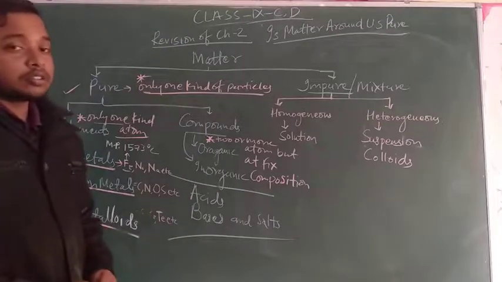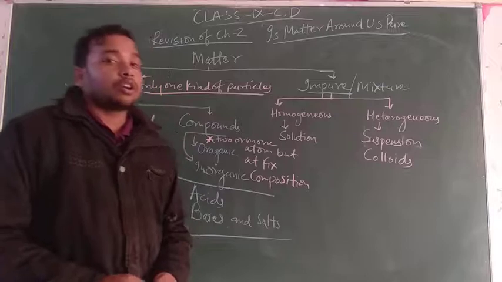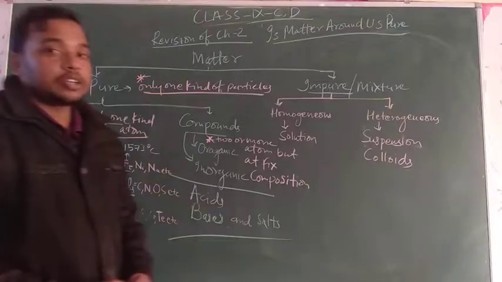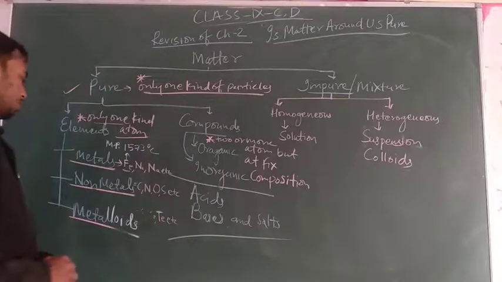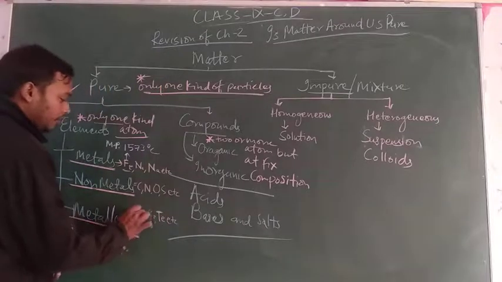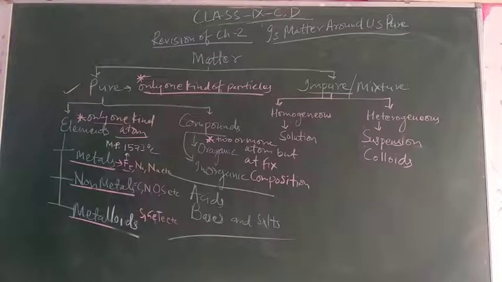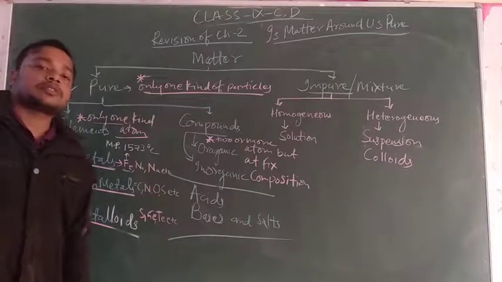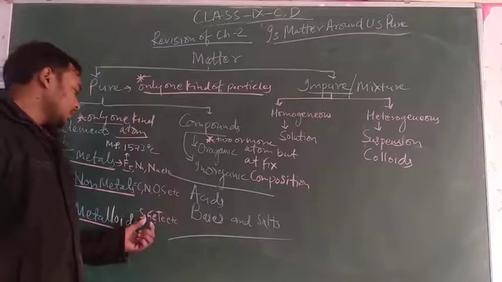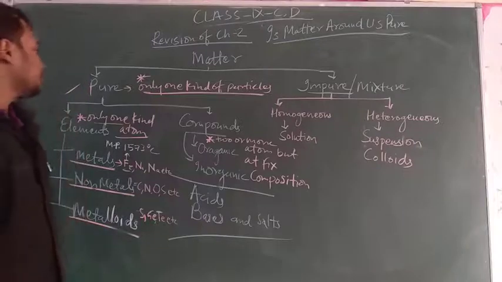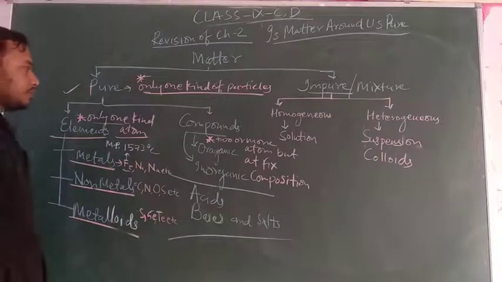But non-metals are non-ductile, non-sonorous, and non-lustrous, except iodine. And metalloids show both properties, 50% metals and 50% non-metals. For example, silicon, germanium, tellurium, etc. So these are about the elements.